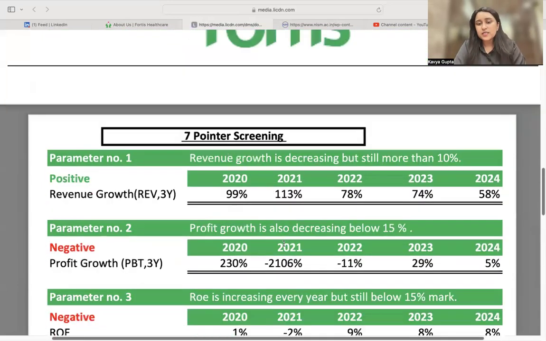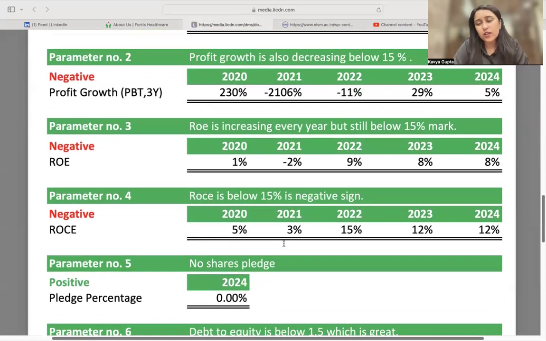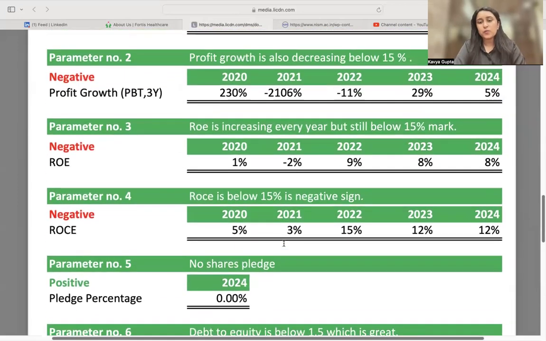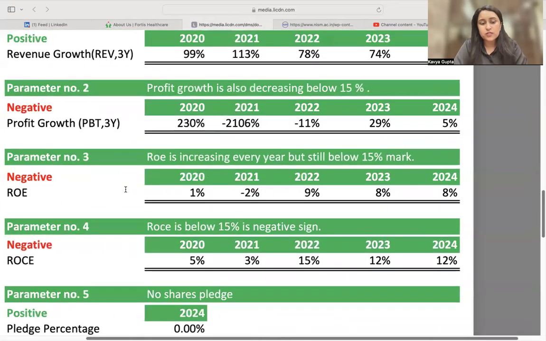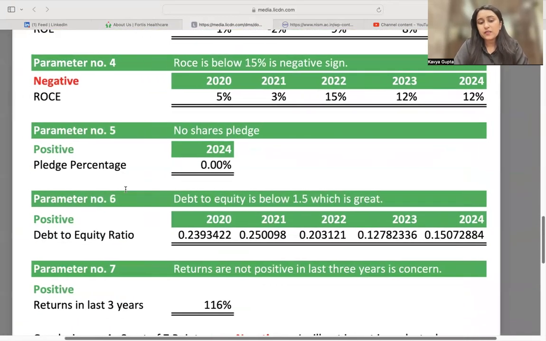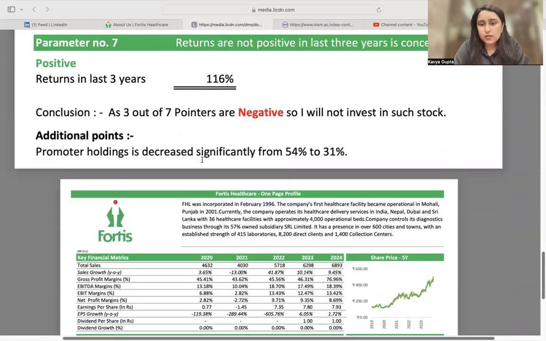So mostly, out of these pointers, you can obviously prepare a better presentation based on your company and a further analysis of the same. But we've tried to analyze using the revenue growth rates, the profit, the ROE, ROCE, the pledge percentage, then the debt to equity ratio.